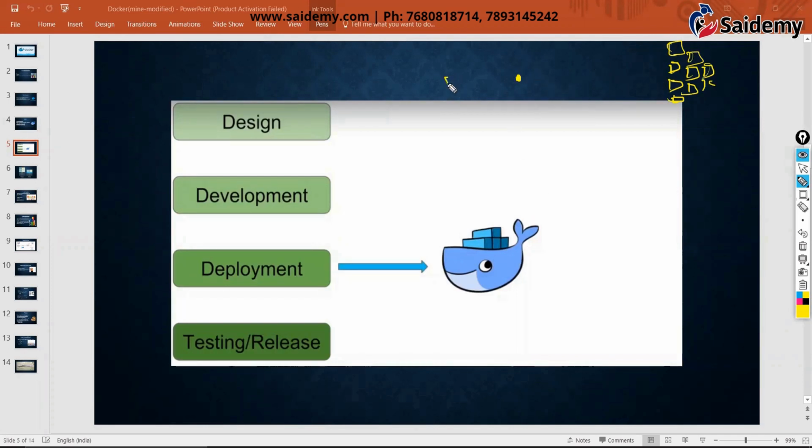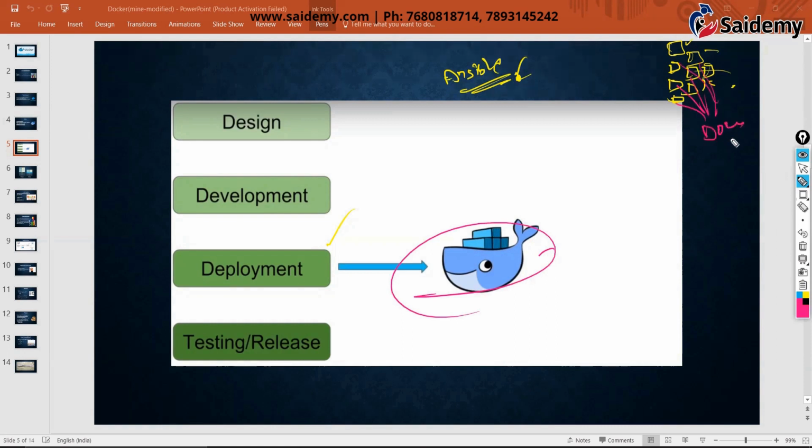To deploy something further, we have a tool called Ansible that we are going to discuss. So Ansible comes at deployment level. By using Ansible, we can deploy any kind of application in thousands of servers. But why does Docker also come at deployment level? Because these machines could be Docker containers. That's why Docker also comes at deployment level. But the purpose is different.